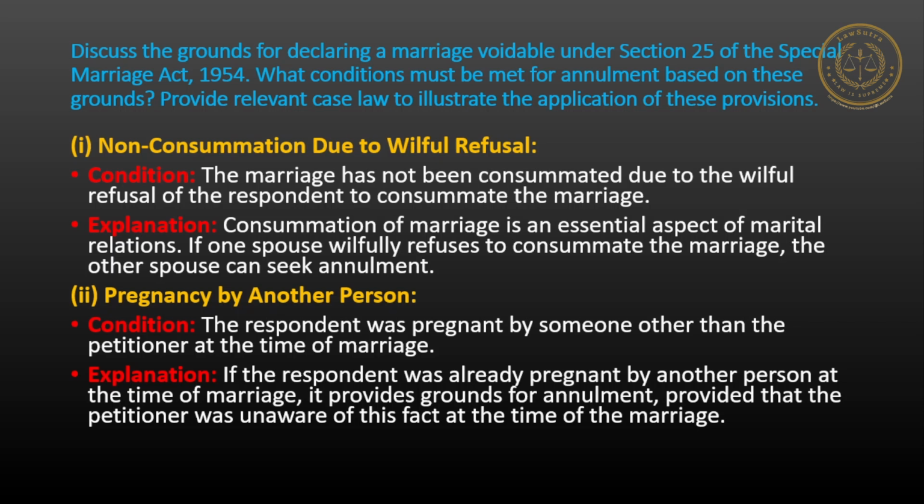Consummation of marriage is an essential aspect of marital relations. If one spouse willfully refuses to consummate the marriage, the other spouse can seek annulment. Next one is pregnancy by another person. The respondent was pregnant by someone other than the petitioner at the time of marriage. If the respondent was already pregnant by another person at the time of marriage, it provides ground for annulment, provided that the petitioner was unaware of this fact at the time of the marriage.